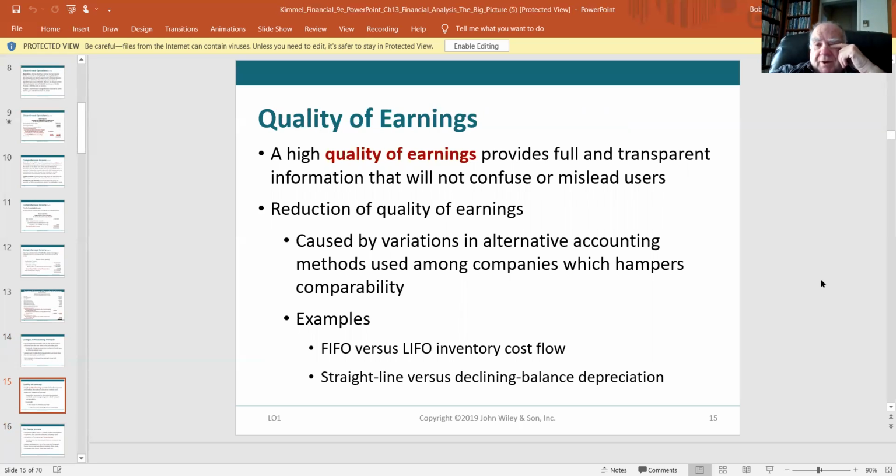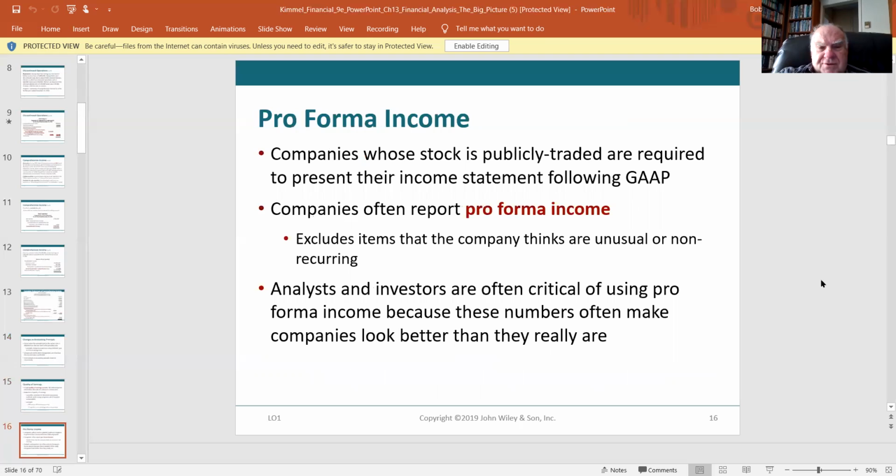Quality of earnings is operations. That's basically what we're talking about. A high quality of earnings provides full and transparent information that will not confuse or mislead users. Reduction of quality of earnings is caused by variations in alternative accounting methods used among companies, which hampers comparability. So if one company is using LIFO, another one FIFO, that makes the comparison between the two a little bit onerous. Same thing if they're using different depreciation methods.